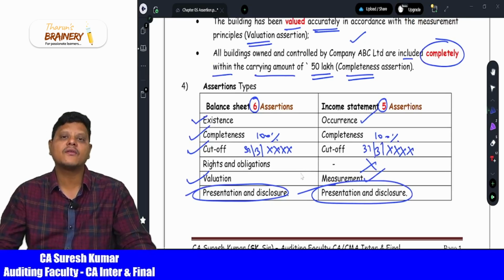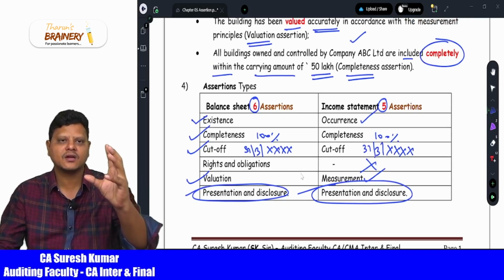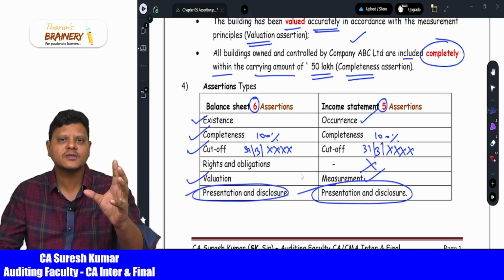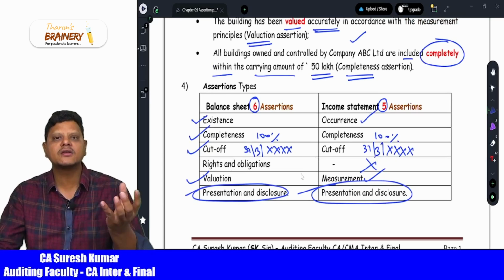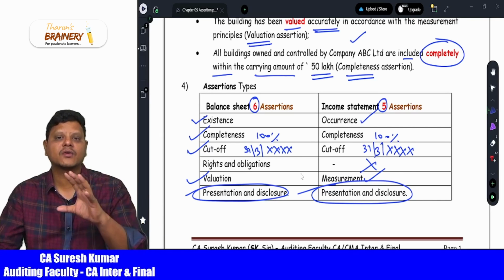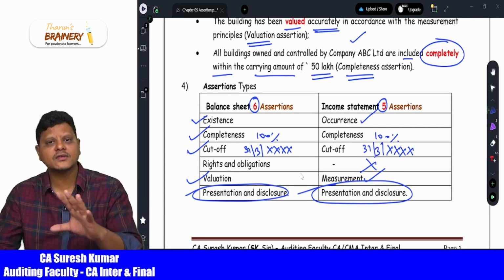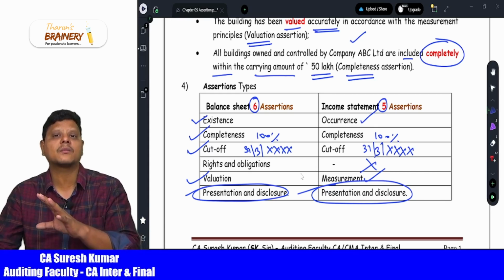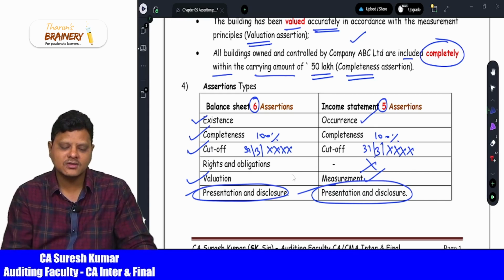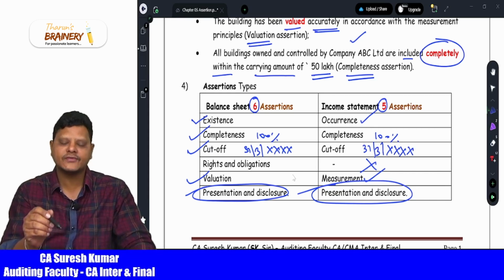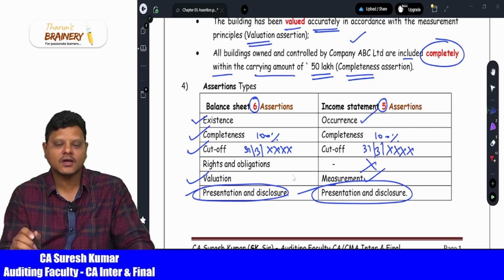Now one line summary of the entire discussion. Assertion means management certifications, management's explicit or implicit representations. In the balance sheet we have 6 assertions. In the profit and loss account we have 5 assertions. Why 5? Rights and obligations are not applicable to the profit and loss. So existence means assets and liabilities really exist. Occurrence means transactions really occurred.